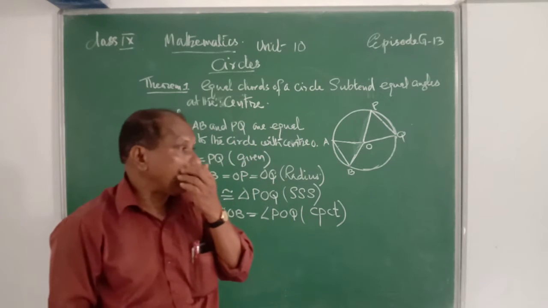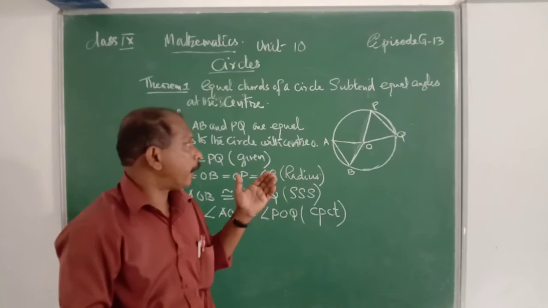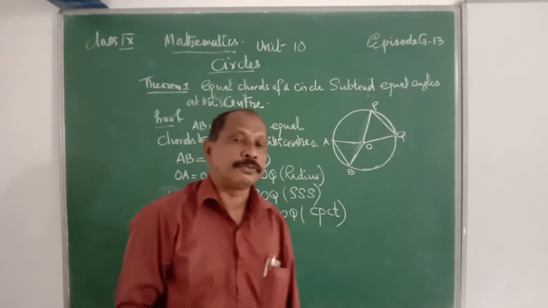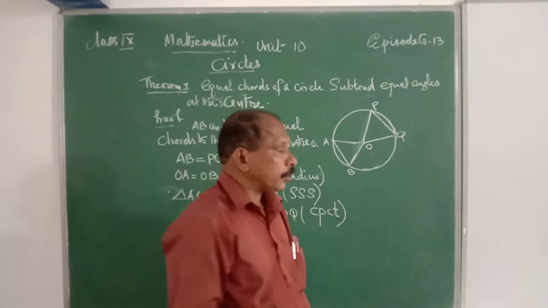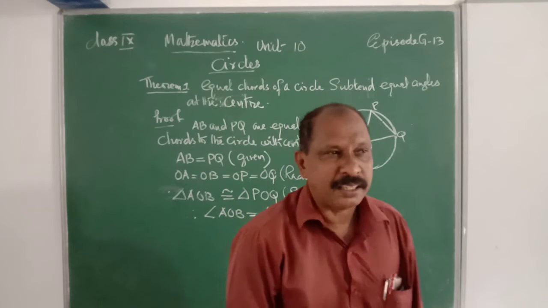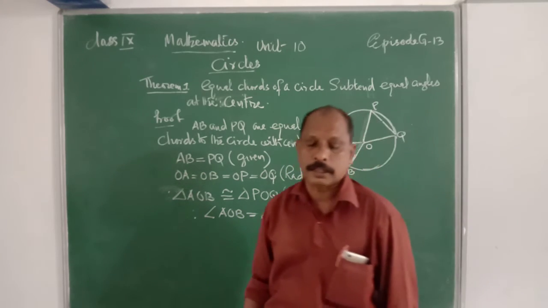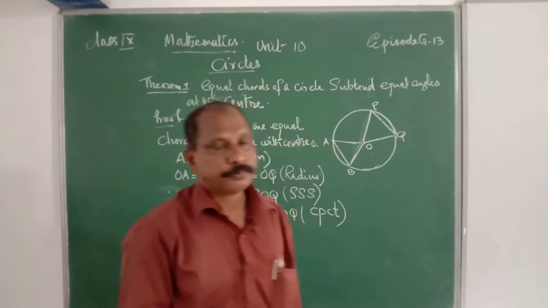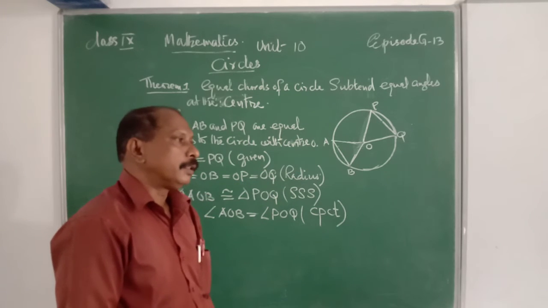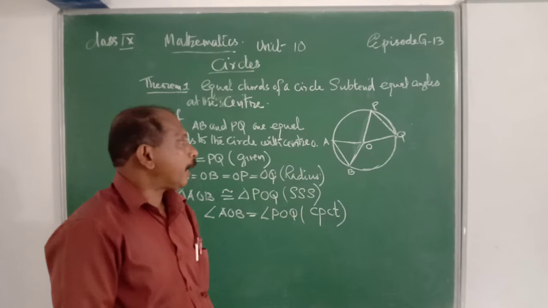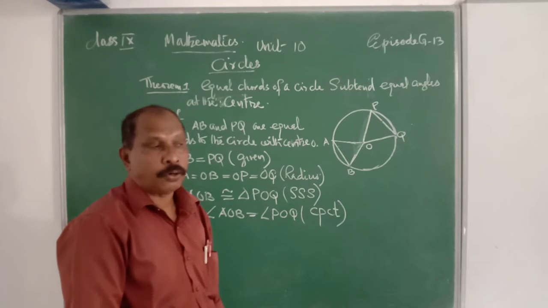Clear? Then once again we explain the first theorem and its proof. The first theorem is: two equal chords subtend equal angles at the center. That is the first theorem. For the proof, draw a circle with center O. AB and PQ are two chords.